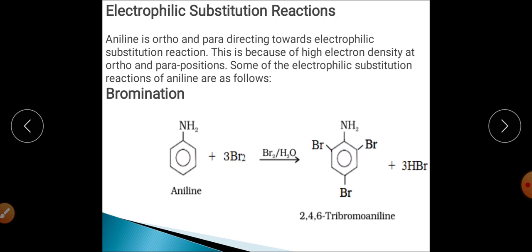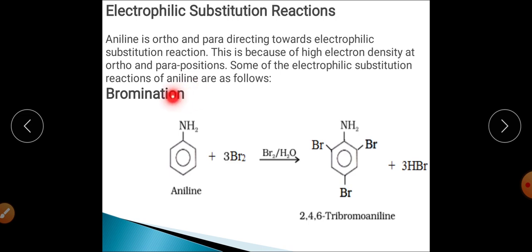As you know, in case of aromatic amines, to the benzene system we have an NH2 group attached, and you know that this NH2 group is basically an electron donating group, and it has a plus R effect. And when we talk about the activation nature, you know that this is a strongly activating group, so it will activate the ring for further aromatic electrophilic substitution reaction, and this is basically ortho para directing in its nature.